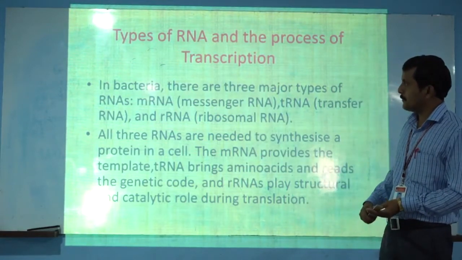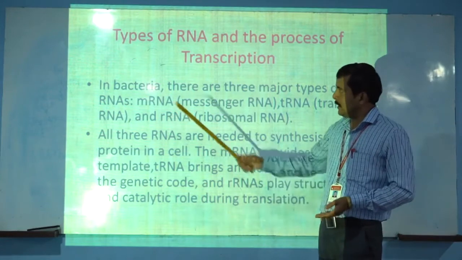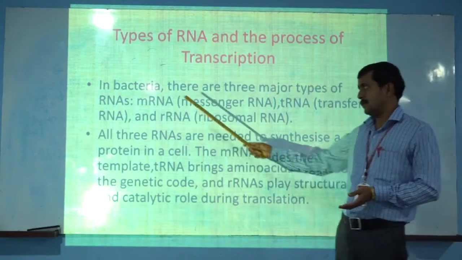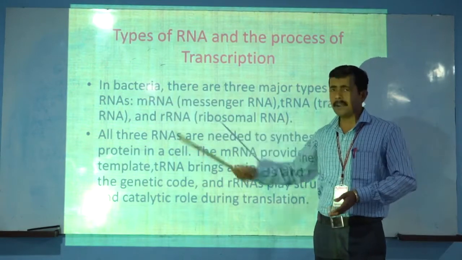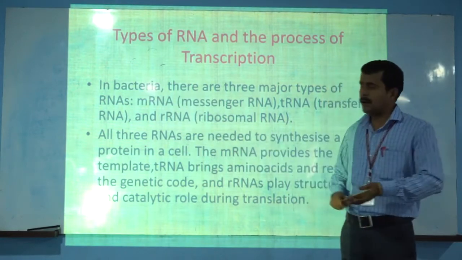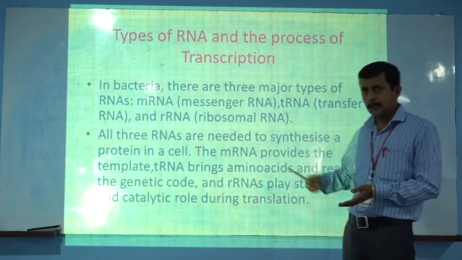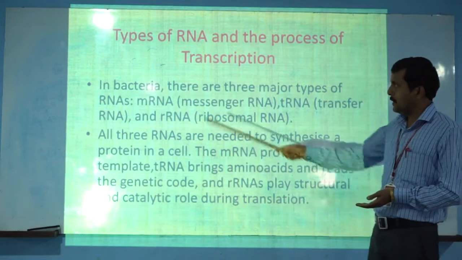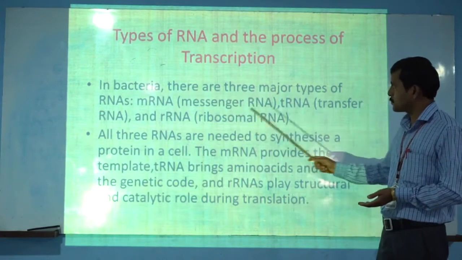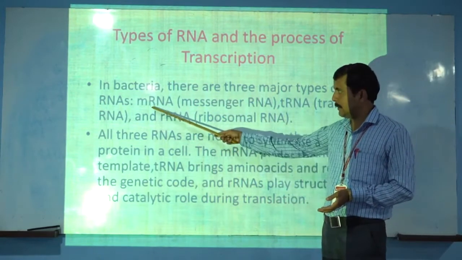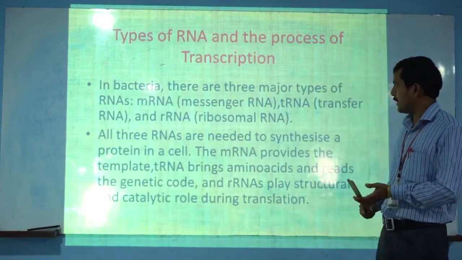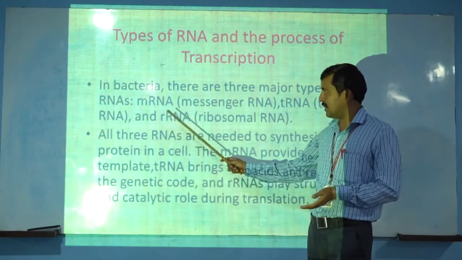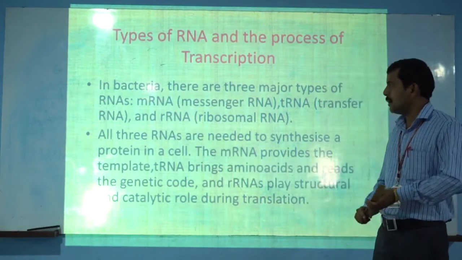Listen carefully. In bacteria, there are three major types of RNAs. We know that bacteria are considered prokaryotic cells because they are unicellular and fall in the kingdom Monera. The three types are mRNA, meaning messenger RNA, tRNA, meaning transfer RNA, and rRNA, meaning ribosomal RNA.